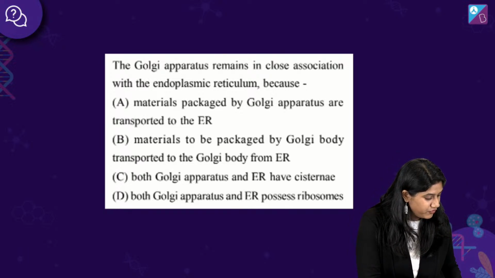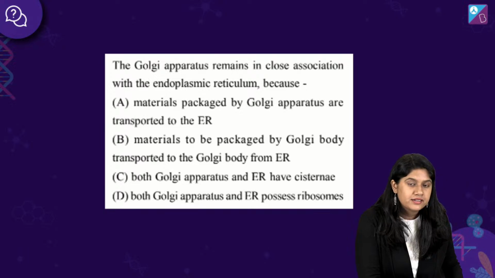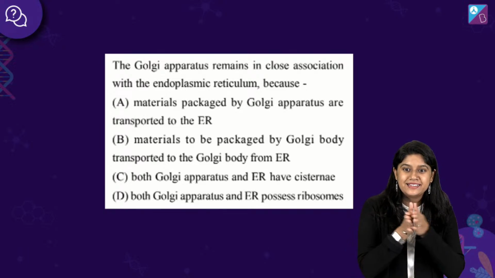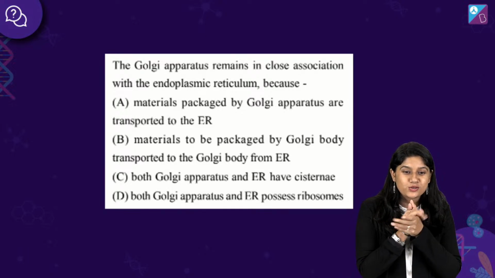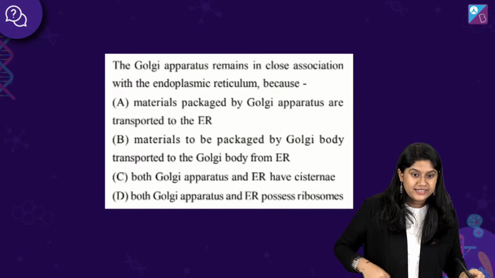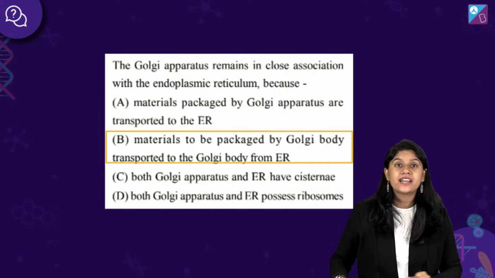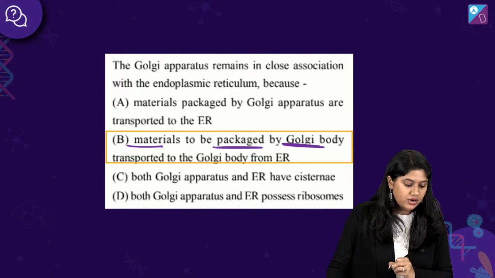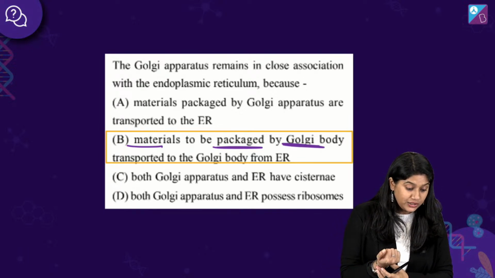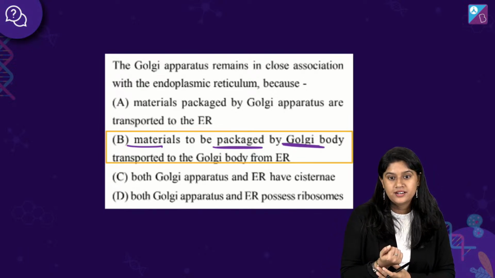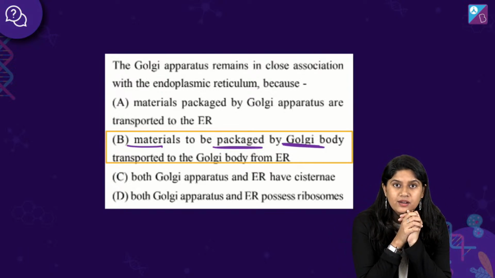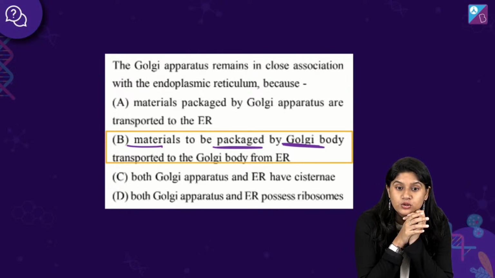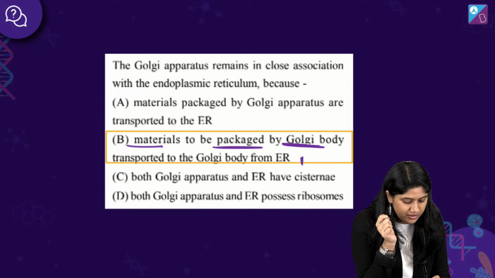I can see a mix of B and D. Read the statement correctly. Why are the Golgi apparatus and the ER in close association? Yes, option B is absolutely correct. Because the materials which are packed by Golgi bodies are transported to the Golgi bodies from ER. Would the Golgi bodies be able to do any work if the ER did not transport materials to them? No, right? That is really very important.